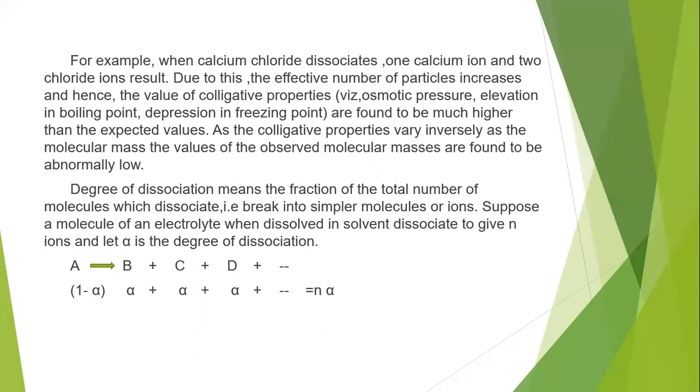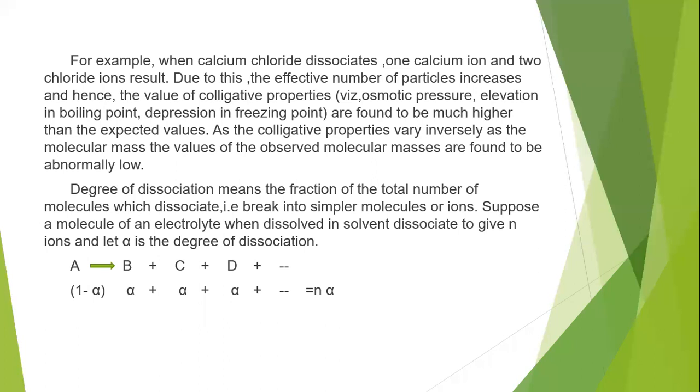So how do we calculate the Van 't Hoff factor for a molecule if it undergoes dissociation? Degree of dissociation means the fraction of the total number of molecules which dissociate, that is, break into simpler molecules or ions.